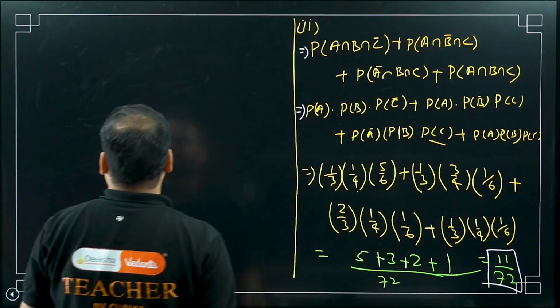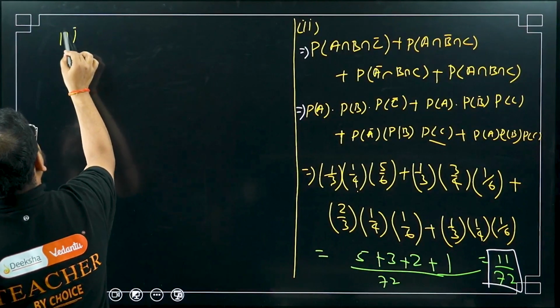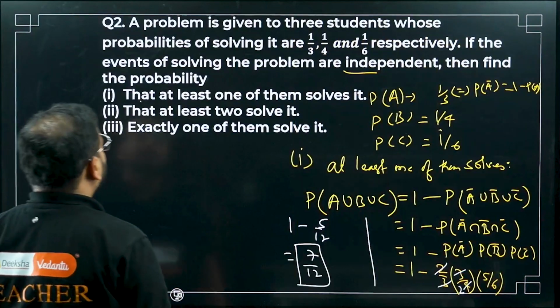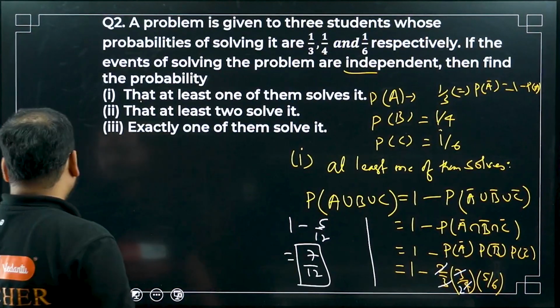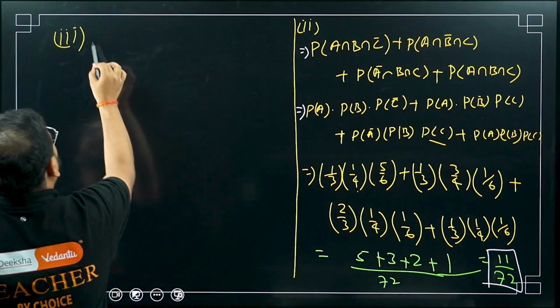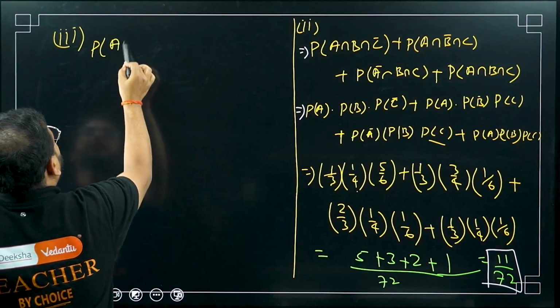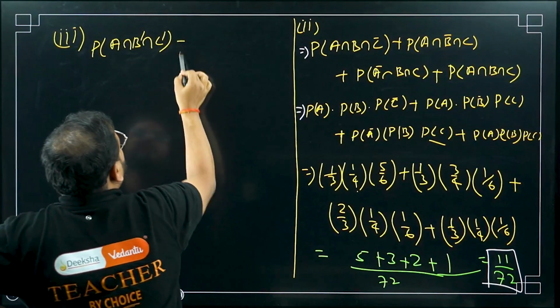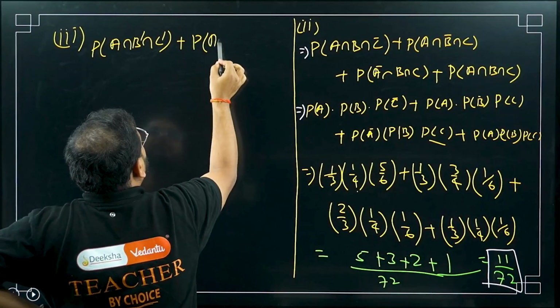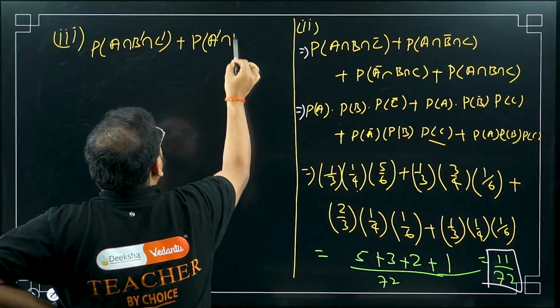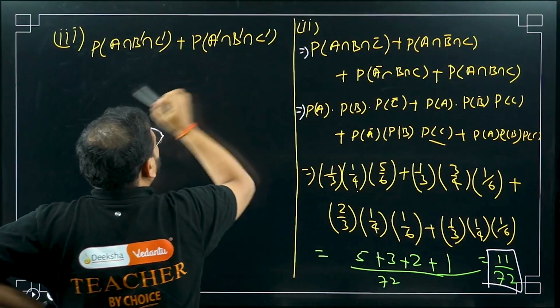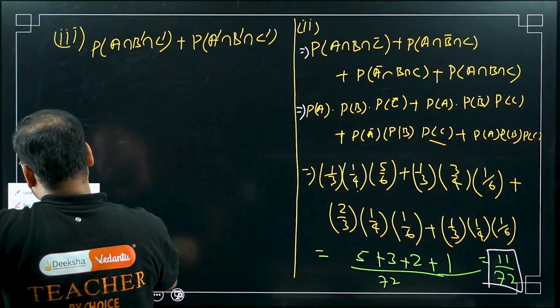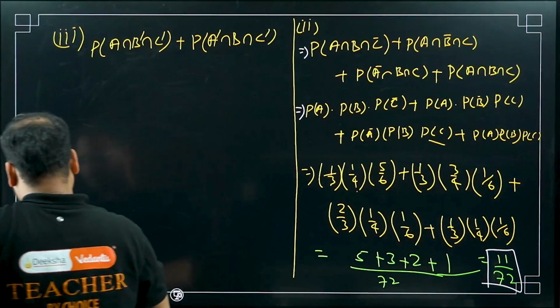Third part. Exactly one of them solved it. Exactly one means I can write like this: A solves, but B and C do not solve. Same way, this time A doesn't solve, but B solves it, and C does not solve it.